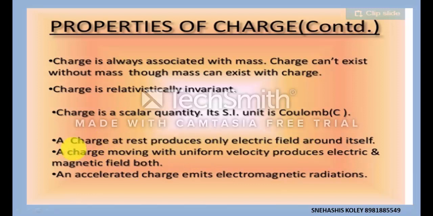So a charge at rest can produce only electric field. A moving charge can produce an electric field along with another field, that is magnetic field. So a moving charge will produce electric and magnetic field both, and an accelerated charge emits electromagnetic radiation. Light is an example of electromagnetic radiation. This is not the only light that we can see. The electromagnetic radiation which we can see is known as visible light.